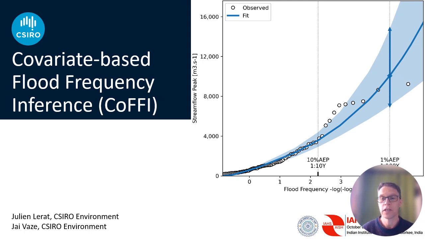This presentation is about improving flood frequency analysis, which is about estimating the occurrence of rare floods, such as on this plot where we are fitting a GEV distribution to records of annual maximum streamflow. And the objective is to estimate the 1 in 10 or the 1 in 100 years flood.